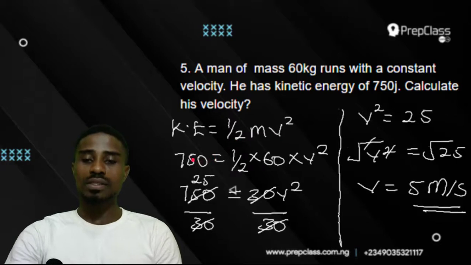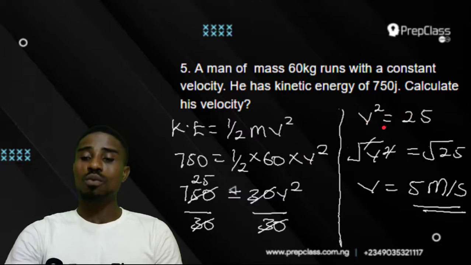So we input the parameters: KE 750 equals half times mass 60 times velocity squared. What do we do next? We multiply through. 1 over 2 times 60 will give us 30. 30 times v squared will give us 30v squared. Then 750 equals 30v squared. What do we do next? We divide both sides by 30. 750 over 30, and 30v squared over 30. 750 over 30 will give us 25. 30v squared divided by 30 will give us v squared. So this can be rewritten as v squared equals 25.